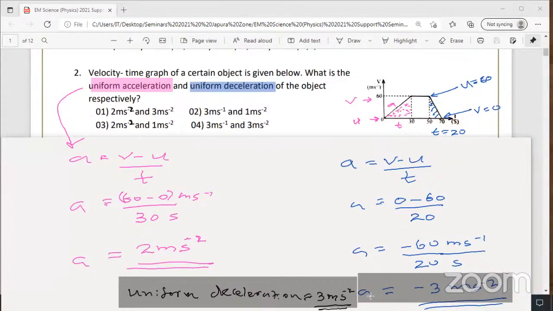So this is very important. I'll put a star also here. Acceleration negative, but if you write the word deceleration, don't put the sign. So therefore the answer is what? Question number second, the answer is the first one.